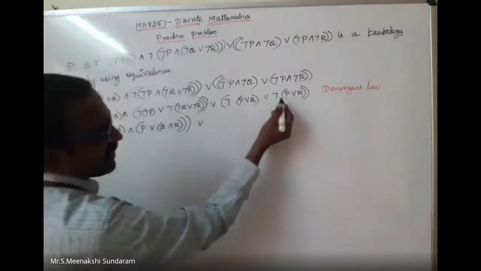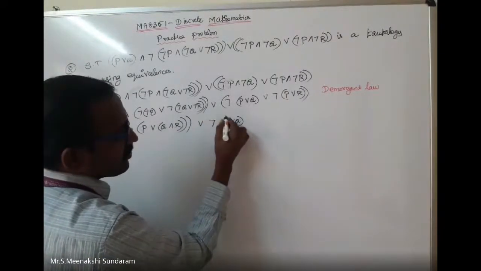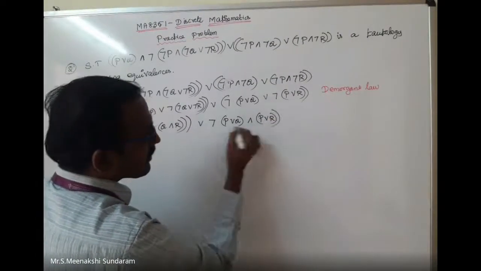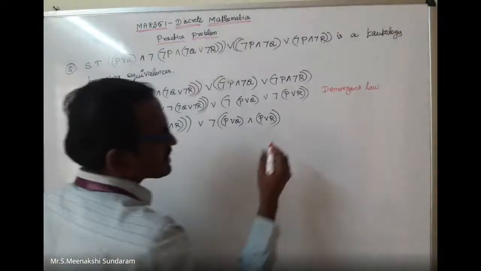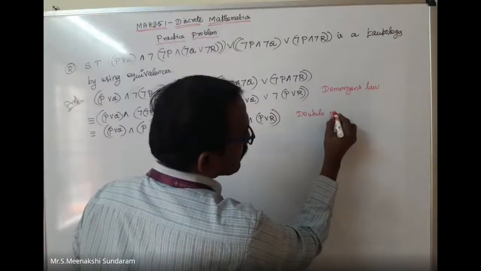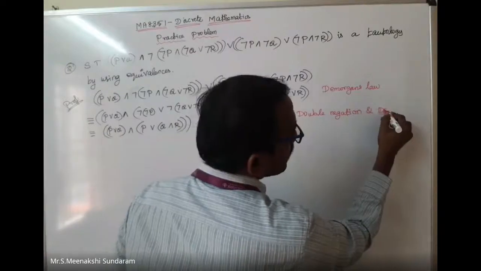Here I can take the negation common outside: P disjunction Q, conjunction P disjunction R. So I can apply the double negation and De Morgan's law.